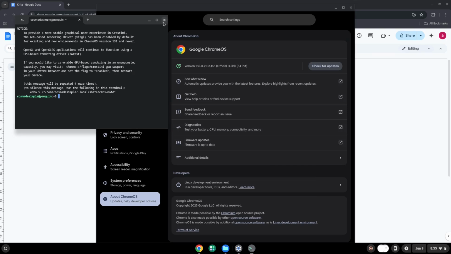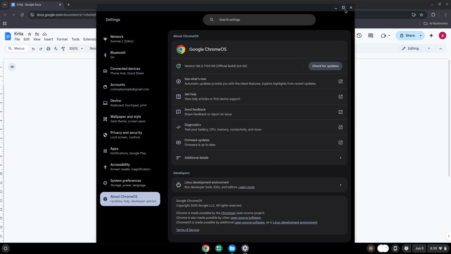Now that we have enabled Linux apps on our system, we will continue to the next step, which is to run one command in a terminal, which will install Krita. The commands are in the video description. Now we will copy the first command and open a terminal session from our app menu.